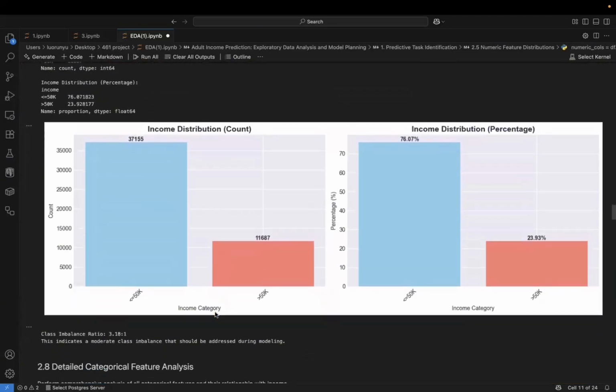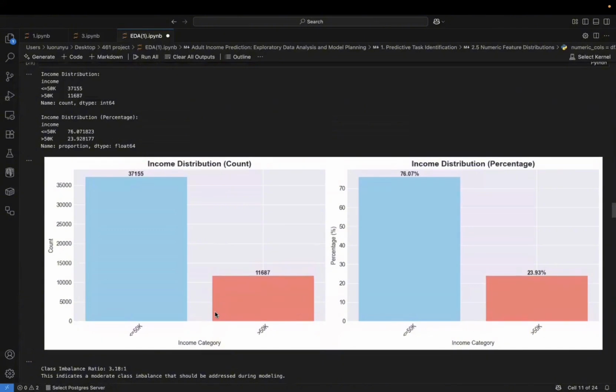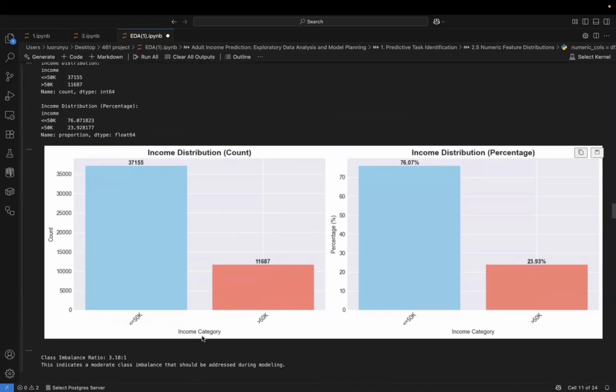Here, we performed a deeper statistical analysis of the class imbalance. The data shows a precise ratio of 3.18 to 1. The majority class accounts for 76% of the data. This number justifies our decision to use F1 score. A dummy classifier predicting lower income for everyone would get 76% accuracy but have 0 predictive power, which we want to avoid.